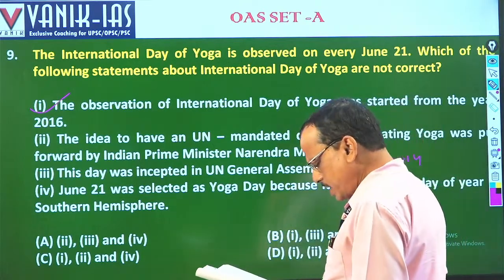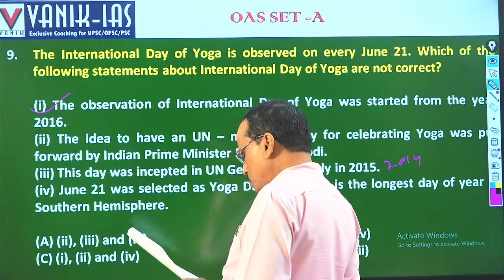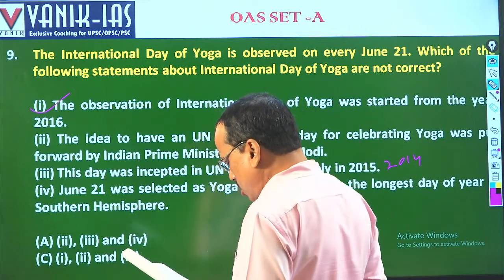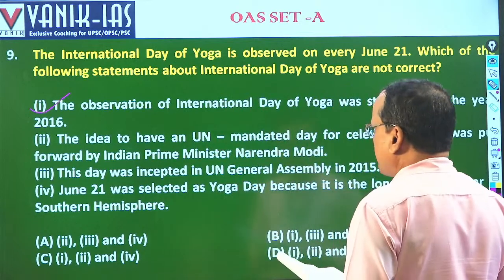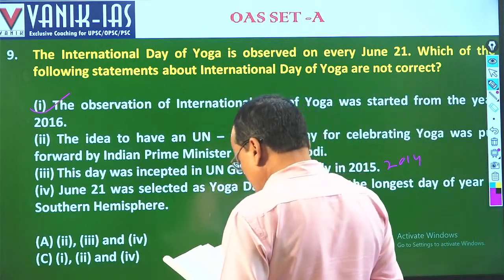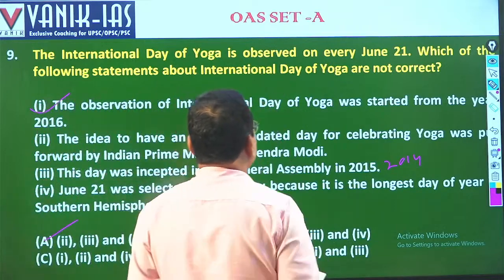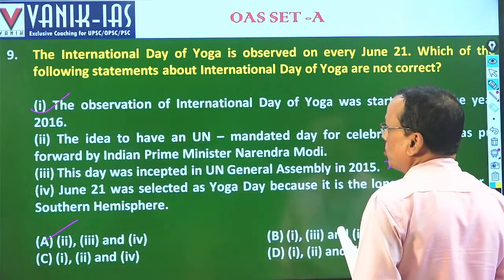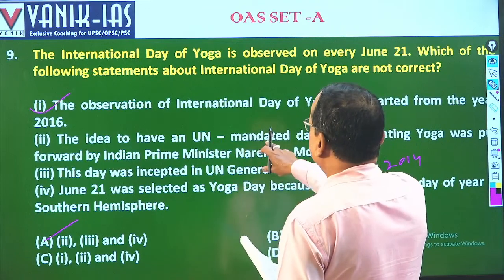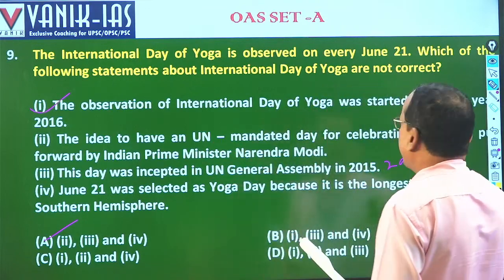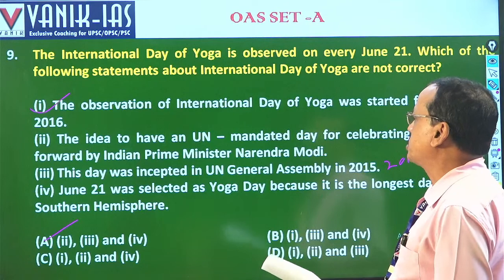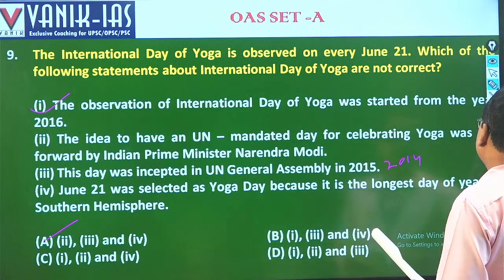Then 21 June was selected as Yoga Day because it is the longest day of the year in the northern hemisphere. So out of these, 2, 3 and 4 are incorrect. Only the idea of having a UN mandated day for celebrating yoga was proposed by Prime Minister Narendra Modi. Other statements are incorrect.